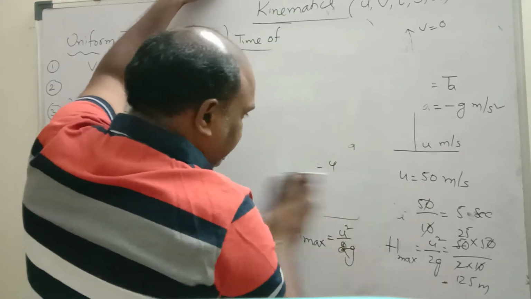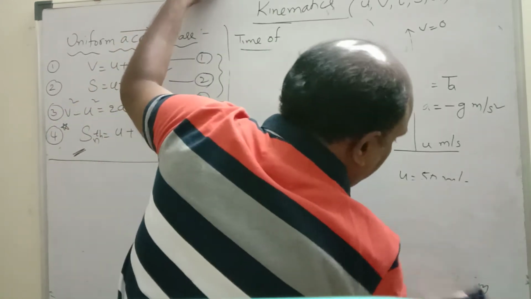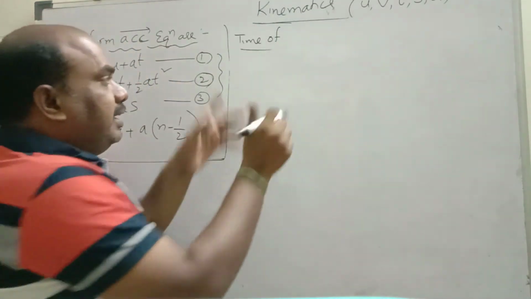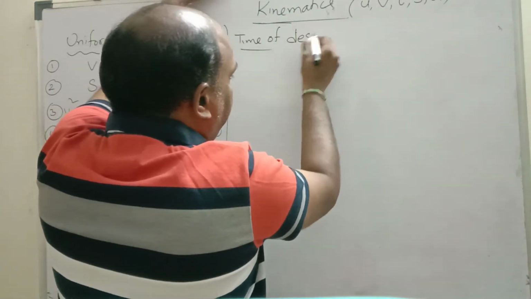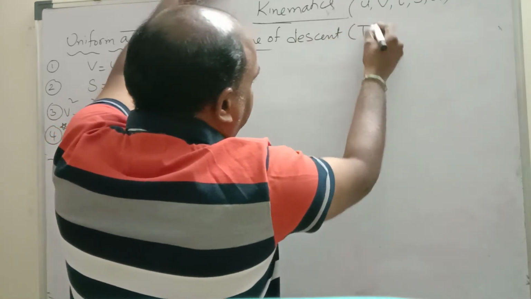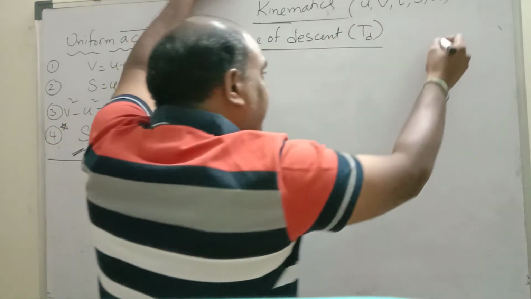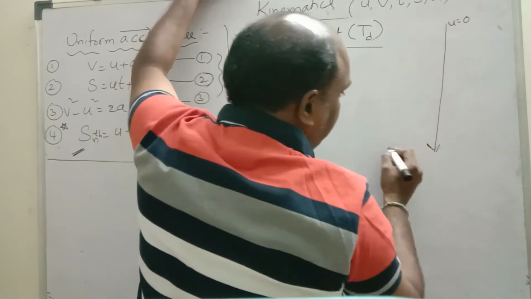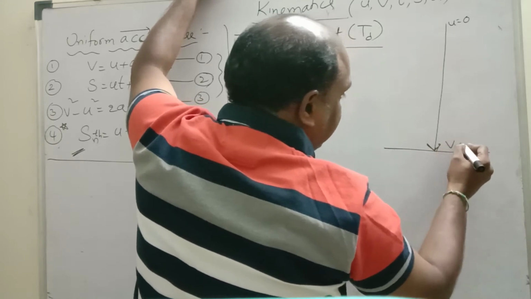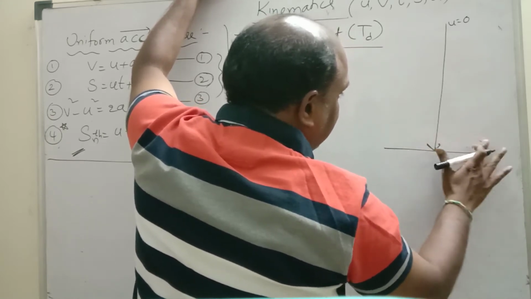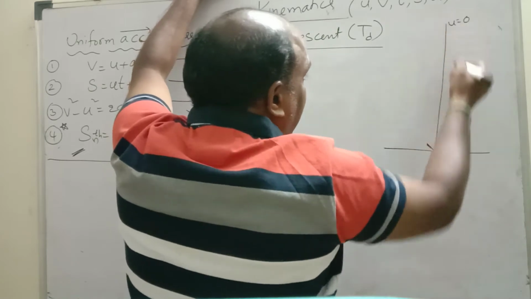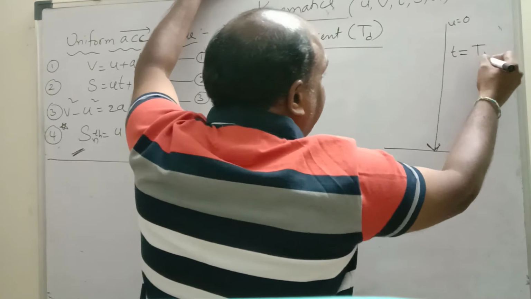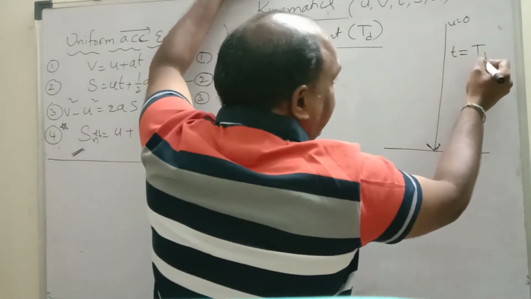Time of descent. What is meant by time of descent? Denoted by TD. Let us consider I dropped a stone from the 4th floor. What is its initial velocity? 0. Just before reaching the ground, its velocity is v meter per second, but velocity is not required. The time taken to go from the maximum height to the ground is time of descent, denoted by TD seconds.